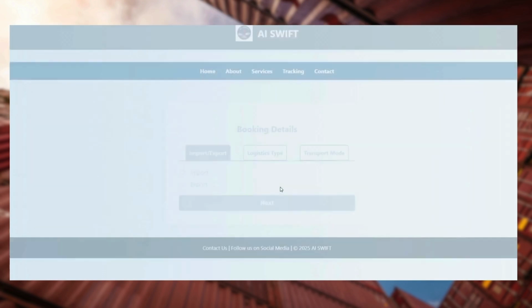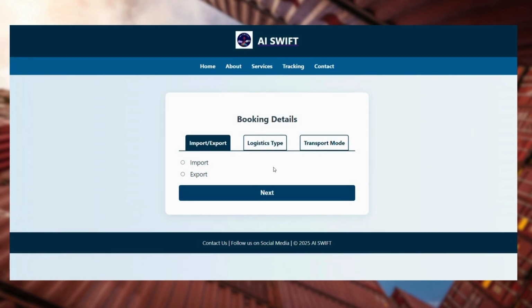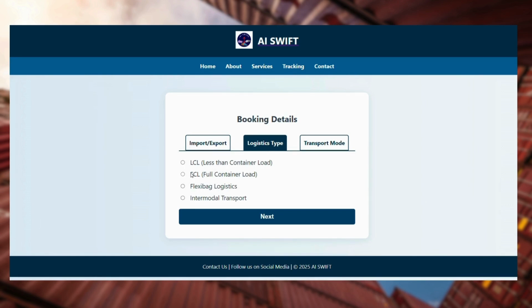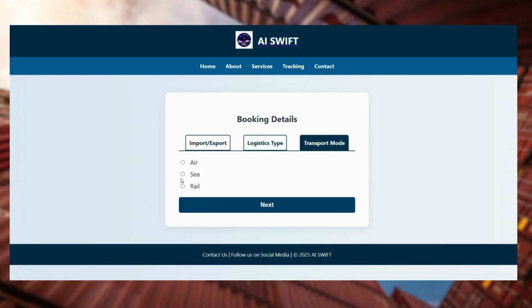So then next, we should select the booking details, which is import or export. So import is from overseas, then exporting goods is from Malaysia. So I'm going for export today. Then the logistics type, I'm going for FCL. Then the transport mode, I'm going for the sea.